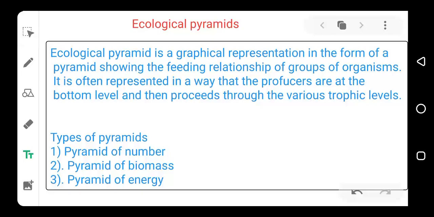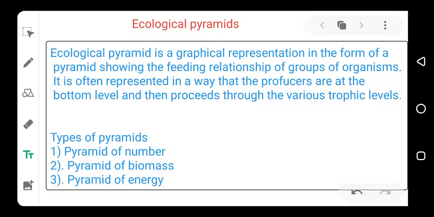In today's lesson, we want to talk about ecological pyramids. This is part of our discussion on ecology or ecosystem.